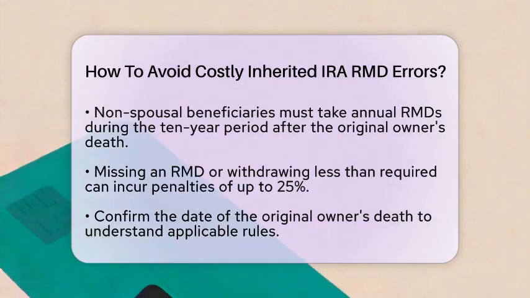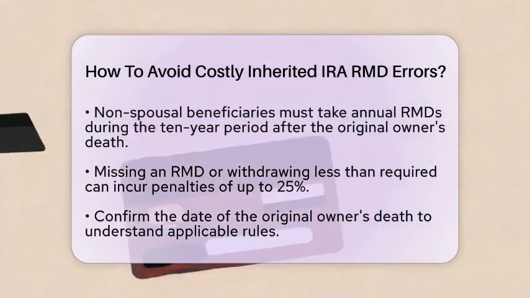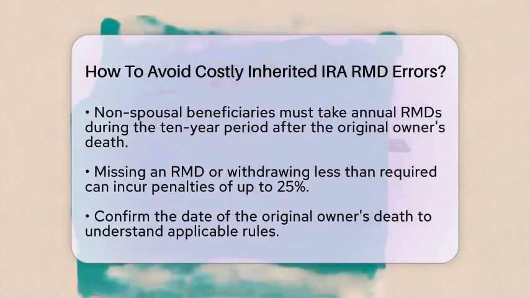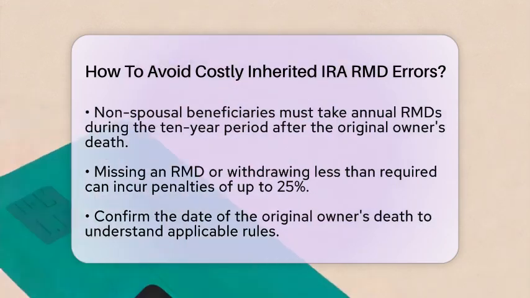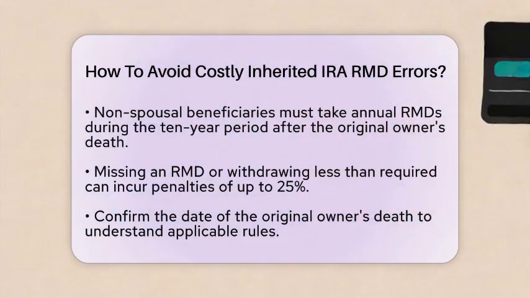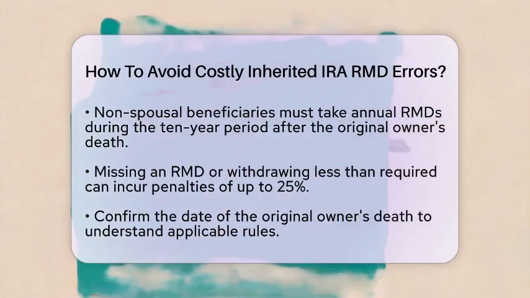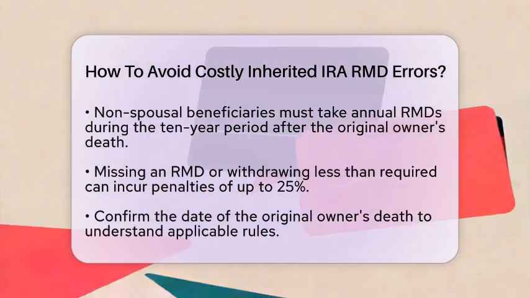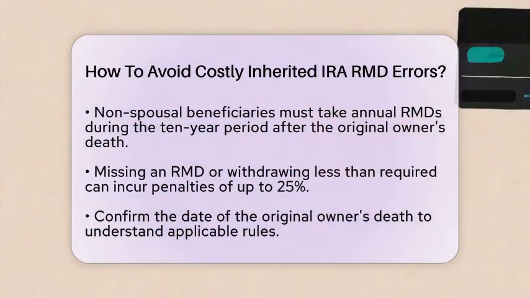To avoid these costly errors, start by confirming the date of the original owner's death. This date is crucial for understanding which rules apply to you. Next, identify your status as a beneficiary. Are you a spouse, a minor child, or another type of beneficiary? This status will determine your options and timing for distributions.